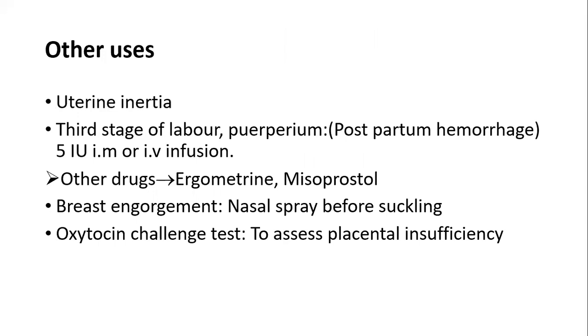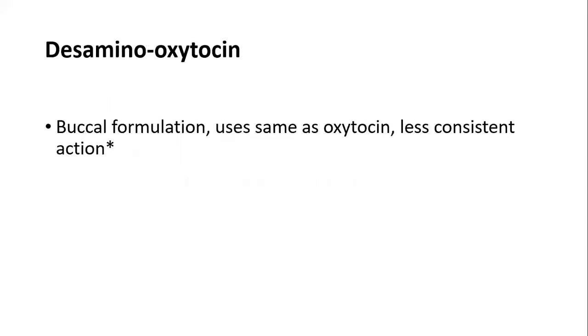Apart from this, it is also used in other cases like uterine inertia and postpartum hemorrhage. How do we treat postpartum hemorrhage? By 5 international units of oxytocin IM or IV infusion. Other drugs apart from oxytocin which can be used for treating these conditions are ergometrine as well as misoprostol. Oxytocin is also used in breast engorgement as a nasal spray before suckling, and in the oxytocin challenge test to assess placental insufficiency.